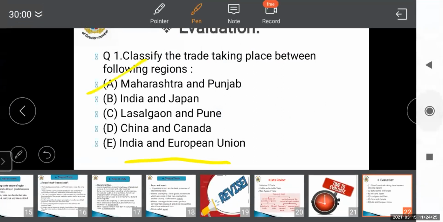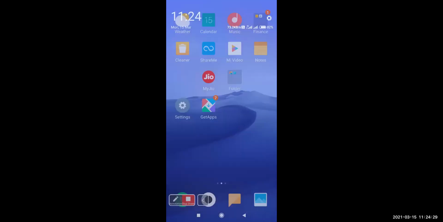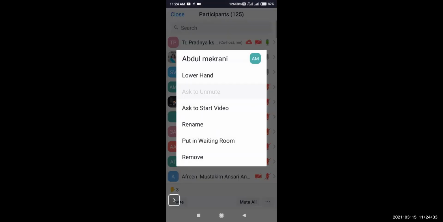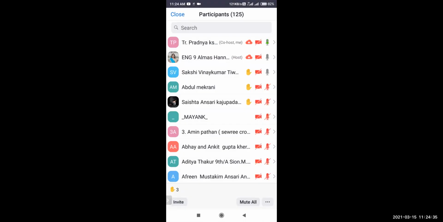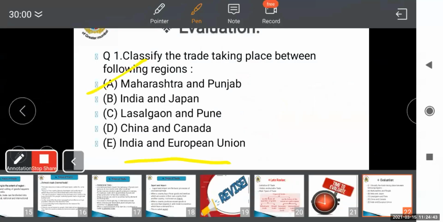Let's give a chance to another student also. Yes, Abdul. Second one, classify the trade between India and Japan. External, miss. Why external?